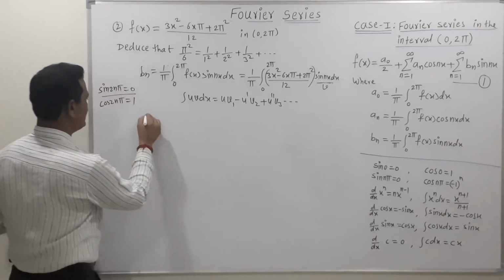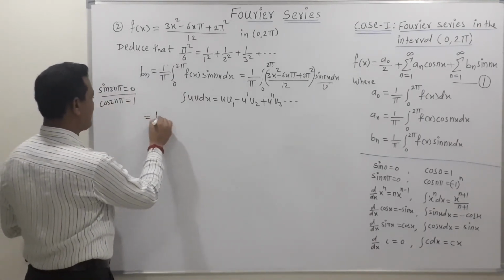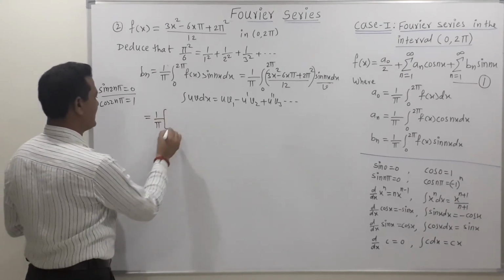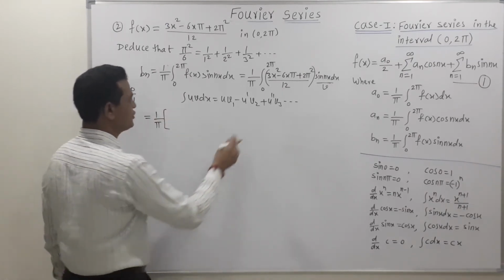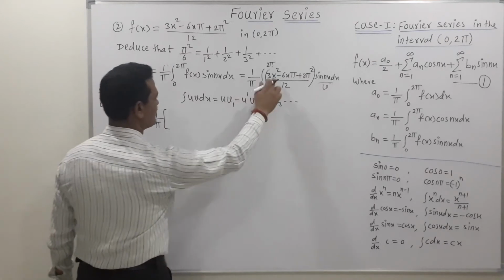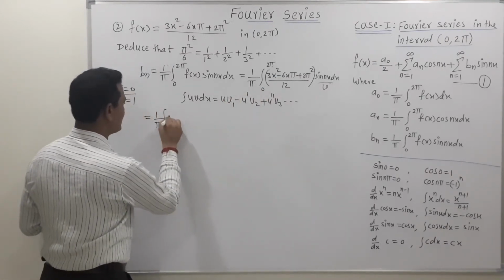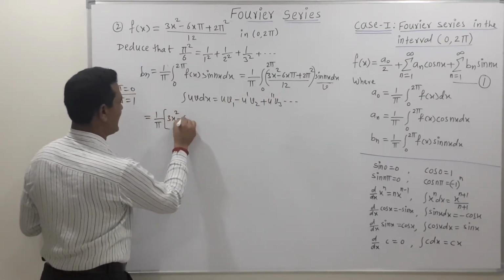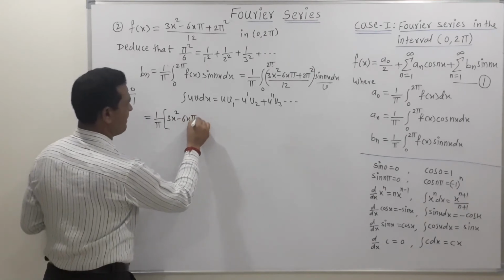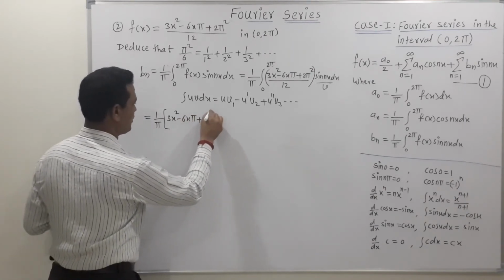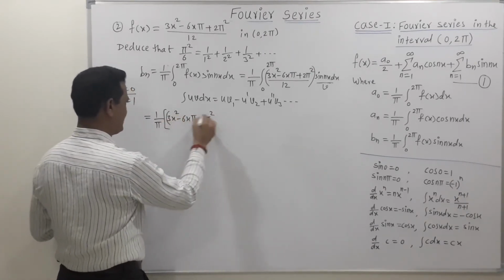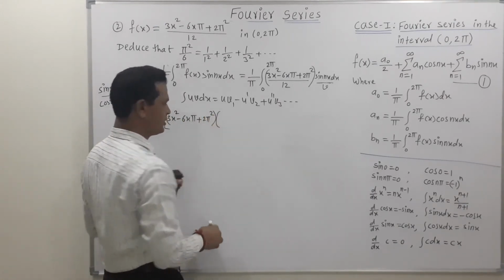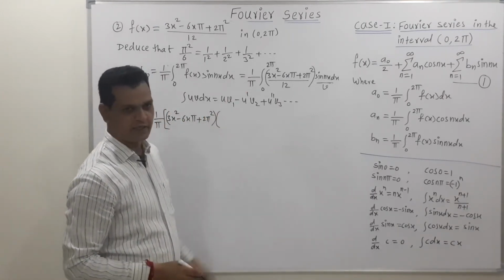So now we get b_n equal to 1 upon pi as it is, then in bracket, after applying this rule, first term u as it is, so the value of u is 3x² − 6πx + 2π². First term into integration of second, v1, means integration of the second term.